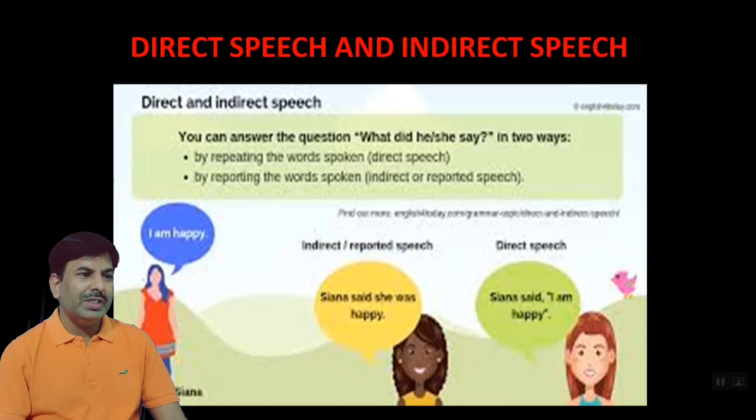So here you can see, Siam says, "I am happy," and indirect speech is that Siam said she was happy, and direct speech is that Siam said, "I am happy."